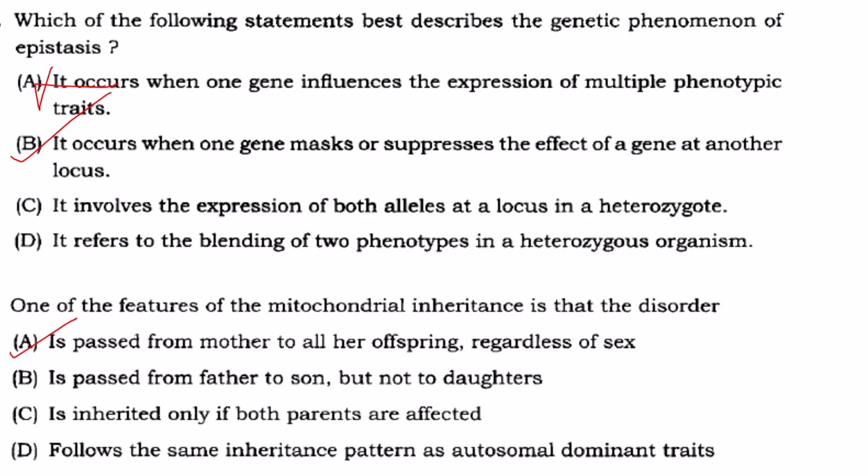Is inherited only if both the parents are affected. That is coming under your autosomal recessive diseases. Follows the same pattern as autosomal dominant trait. I don't know whether any other type of inheritance is there which has the same pattern as autosomal dominant trait. I don't think it is there. But anyway, that is not the answer. A is the answer.